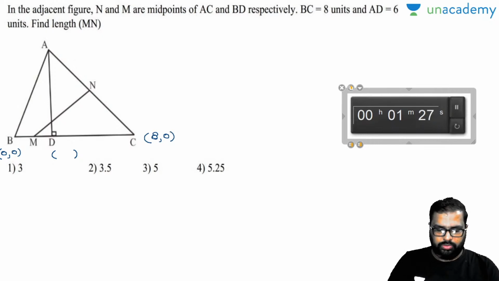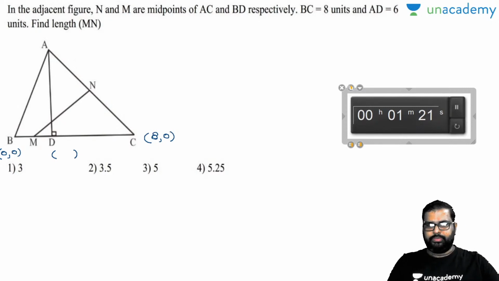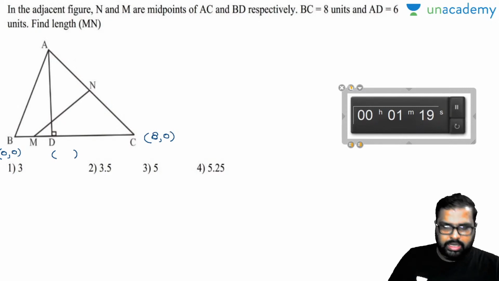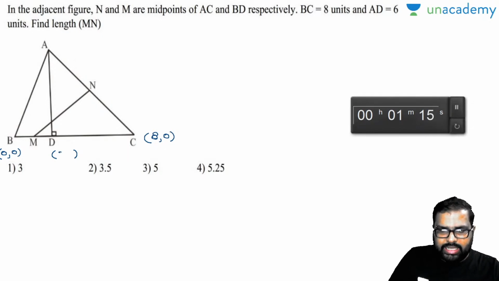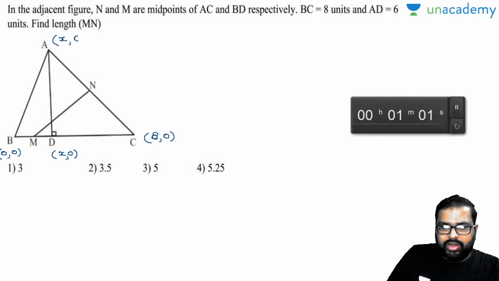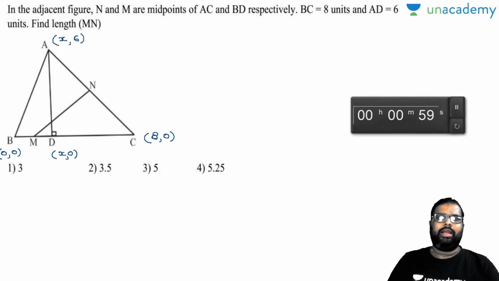One minute more. What are the coordinates? So see here, I'll give the leads also for you. Now see here, I'll take D as x comma 0 because this is on x axis, we don't know where it is. I'll take A as, now see AD length is given as 6. So automatically this coordinate with x axis it will be at x only, but y coordinate value will be 6. Am I right or wrong?